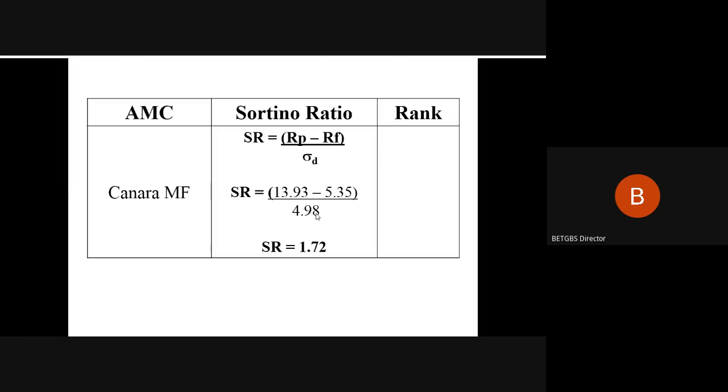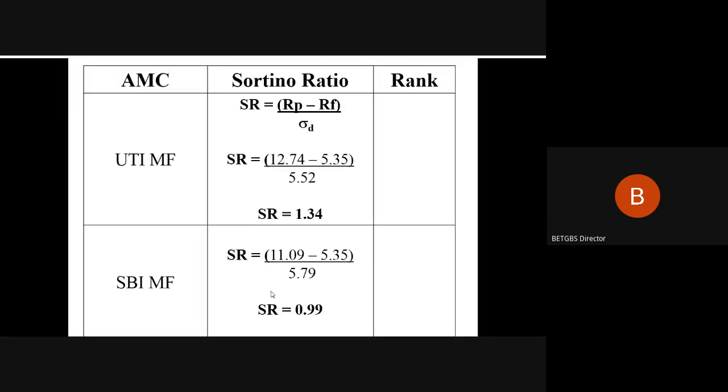So we'll have to look at all three ratios now, and we have to compare now. So Canara MF is 1.72, SBI Mutual Fund is 0.99, and UTI Mutual Fund is 1.34.